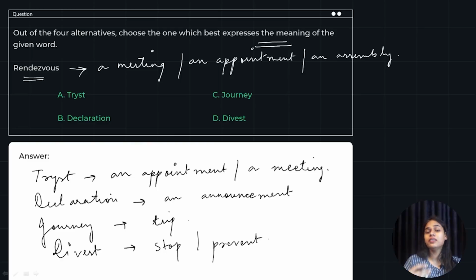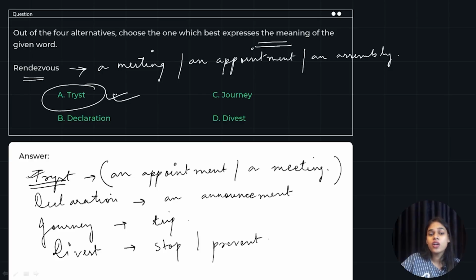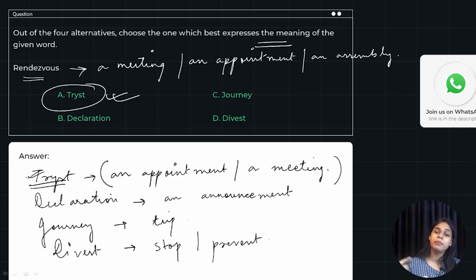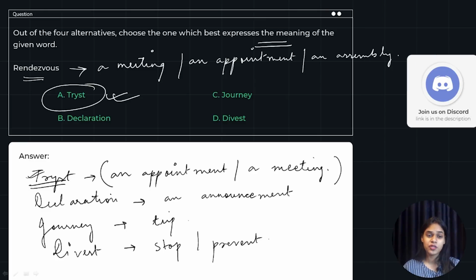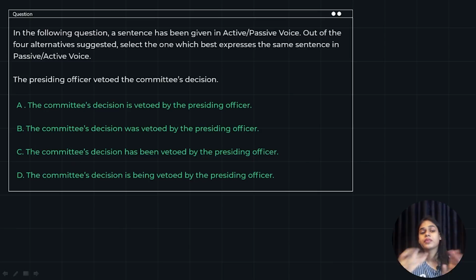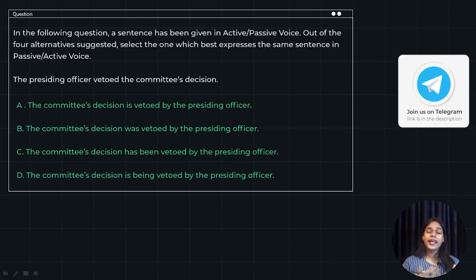Now, which meaning forms a synonym to the word rendezvous? It is the word tryst, all right, which means an appointment or a meeting. All right, so we are going to go with option A over here because this means the same as the main word rendezvous. That means a meeting, an appointment, or an assembly. So we are going to go with the word tryst. Okay. Next question.